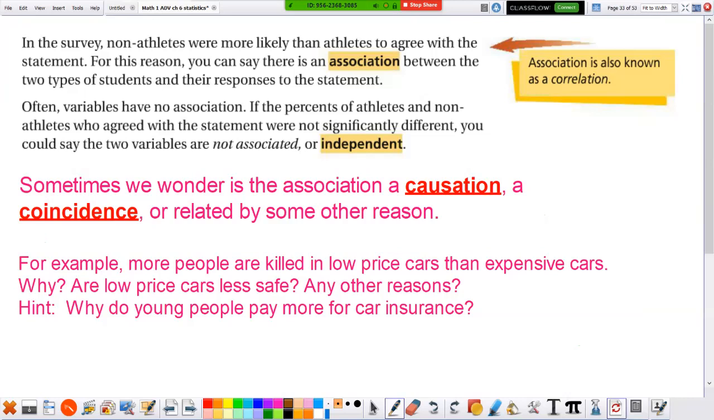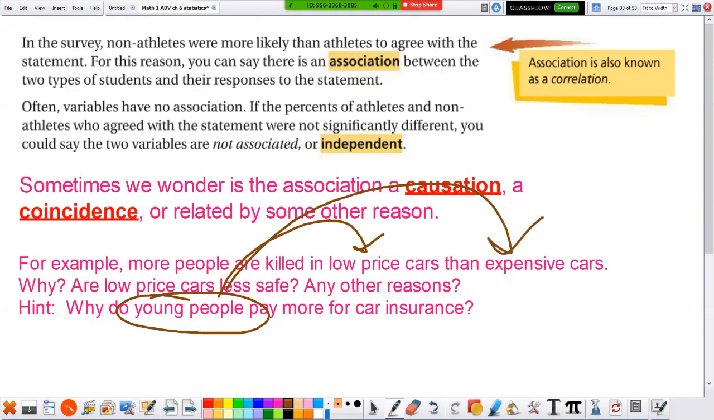So then what about this statement? More people are killed in low-priced cars. If you're a young person and you're getting your first car, what type of car would you buy? Are you going to get a low-priced car? Or can you just go out and buy that Ferrari or Mercedes or something like that? When you're young, you're probably going to get a low-priced car. In fact, you might get a hand-me-down, or your parents say, hey, here's an old car from grandma. You can drive this one. It's low price. And that's why more people are killed in low-priced cars.